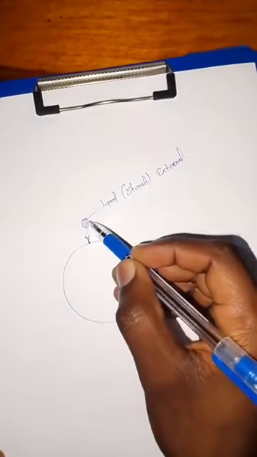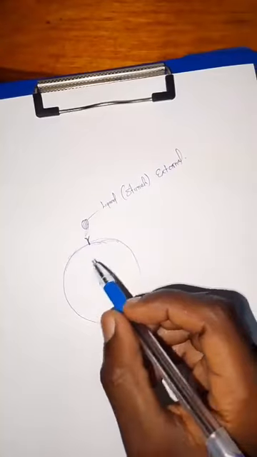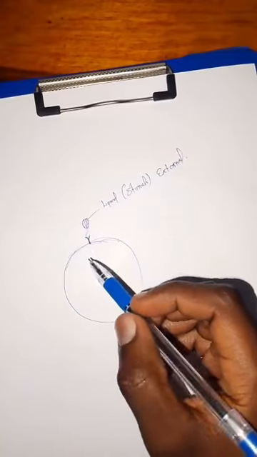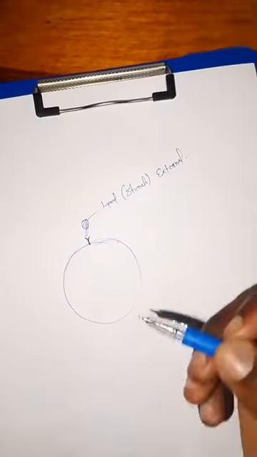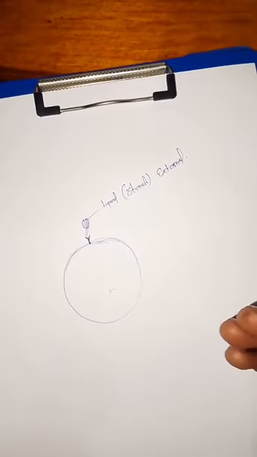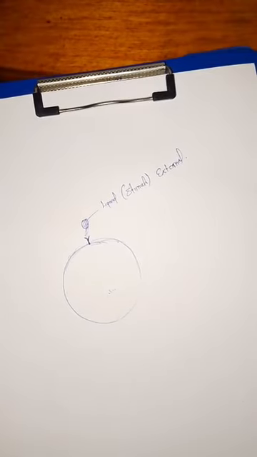When this external signal binds onto its receptor on the surface of the cell, this receptor will now transform that external signal into a functional intracellular response. So when this binds there, it is going to initiate a signal transduction that is going to cause this cell to react in a certain manner. So signal transduction is the whole concept behind this. As we have defined it, it is a process in which a cell converts an external signal into a functional intracellular response.